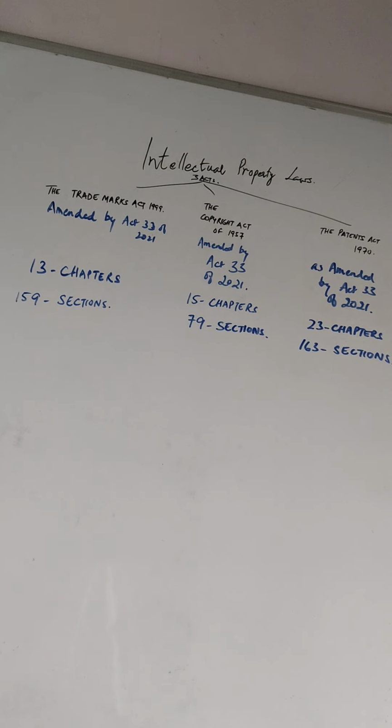It has 163 sections and 23 chapters and a schedule wherein inventions which are not patentable, applications for patents, publication and examination of applications, opposition of the patents, anticipations, provisions for secrecy of certain inventions, grant of patents and rights of patentees, rights of co-owners of patents, patents of addition, amendments of applications and specifications, restoration of lapsed patents, surrender and revocation of patents, registration of patents, establishment of patent office, power of controller and compulsory license, use of invention, infringement of patents, appeals to the board, penalties on contravention of provisions, agents, convention applications are described and discussed in this particular act.